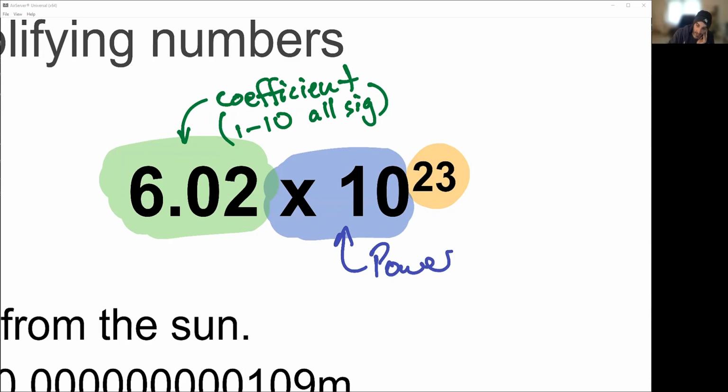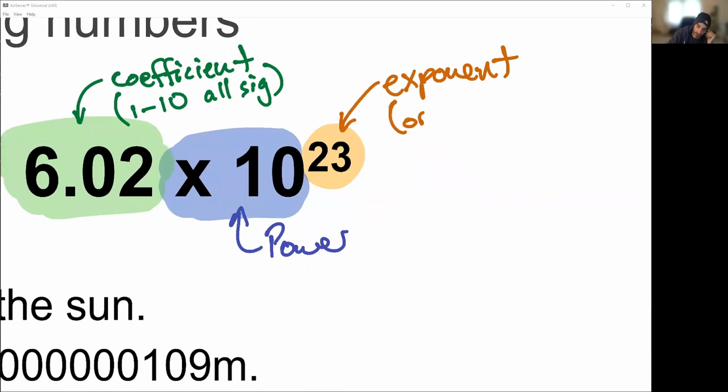And then finally, the last little bit, the exponent. It tells you how many orders of magnitude, and that's important. Orders of magnitude. Anytime I say that, remember I'm multiplying by 10 or 100 or dividing by it. Orders of magnitude. So anytime you talk about the magnitude of a number, this is what you're talking about.